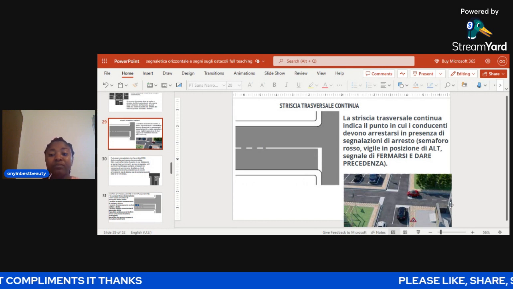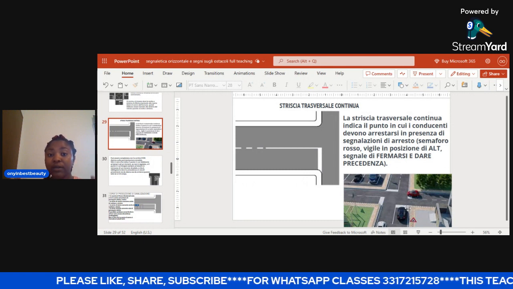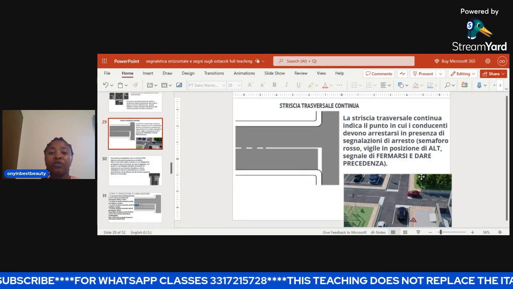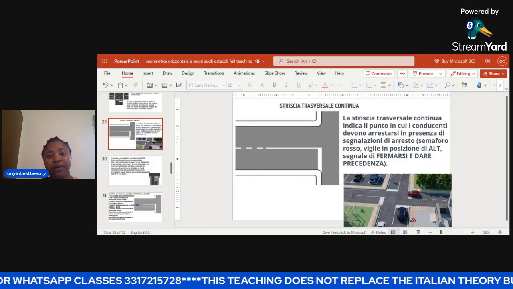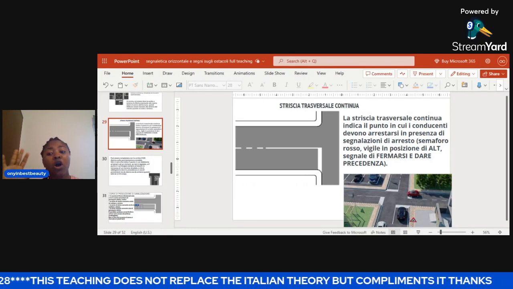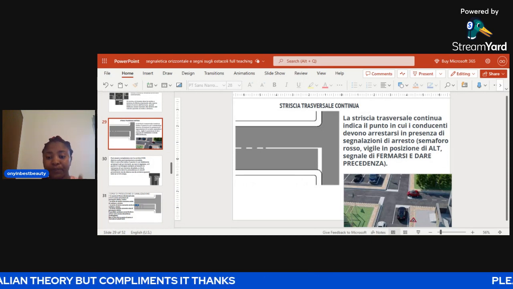Now, semaforo rosso. If you see semaforo rosso with this particular striscia traversale continua, you have to stop. Red light means normally to stop. Vigile di posizione di alt. If you see a vigile, a person controlling traffic, and he is in the position telling you to halt, you have to halt, you have to stop.